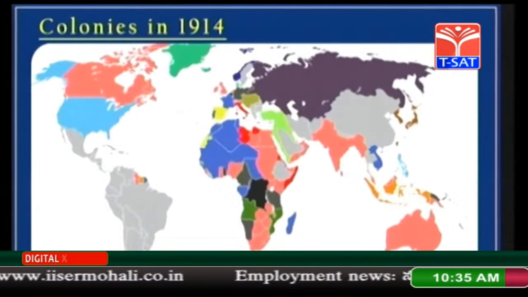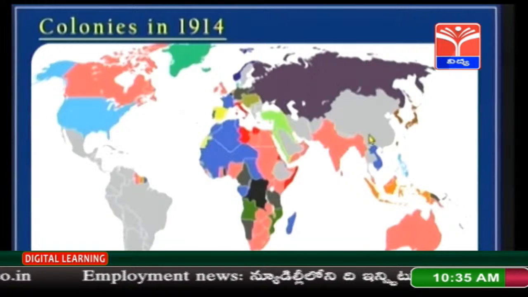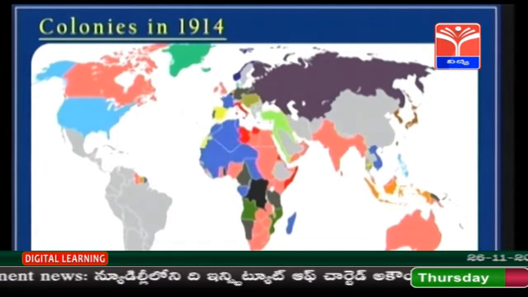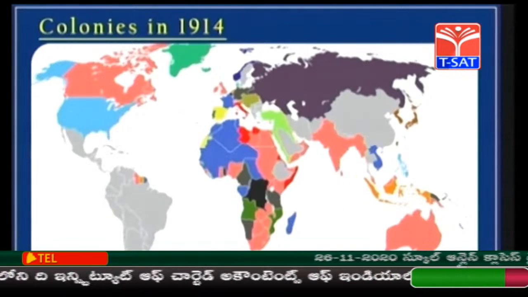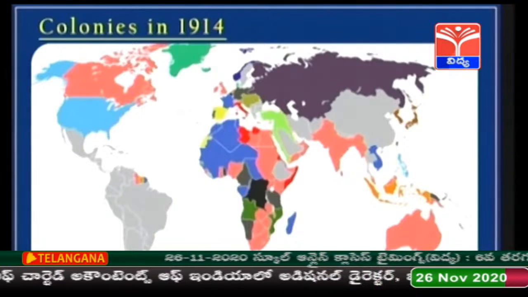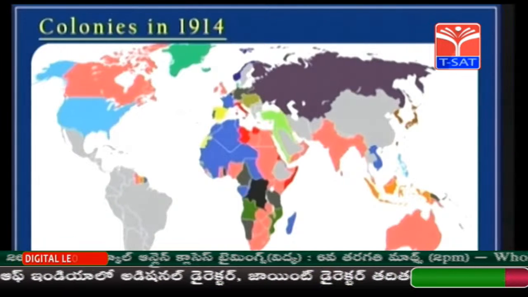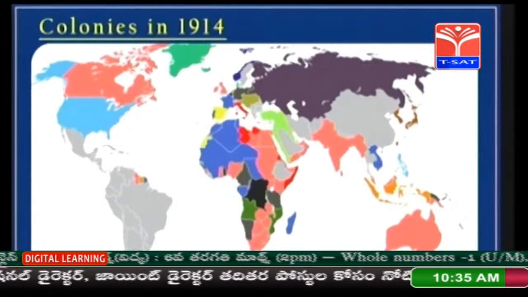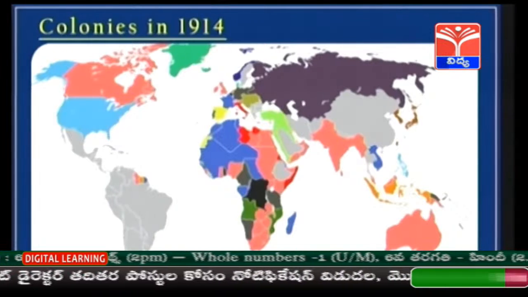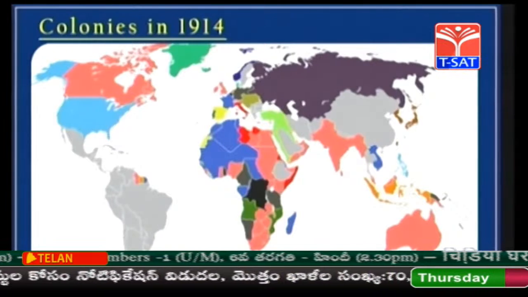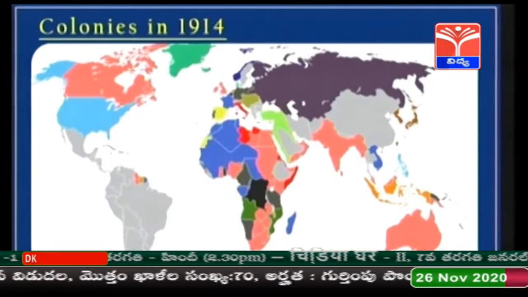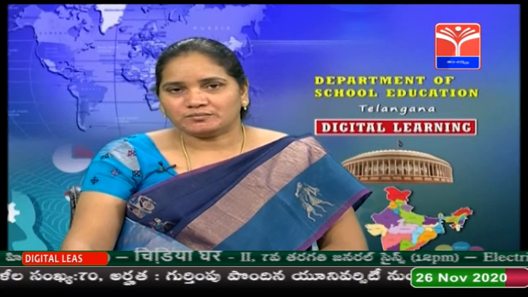But there are some other countries which are shown in light grey color. These are the Asian and African independent countries. They were not colonies of any colonial power. Did you follow this? Here I have a question for you.